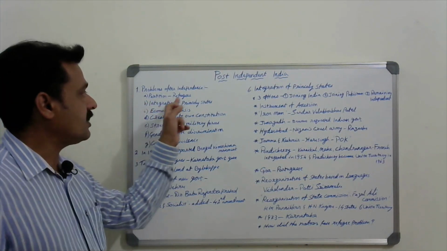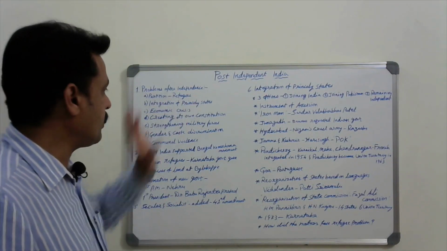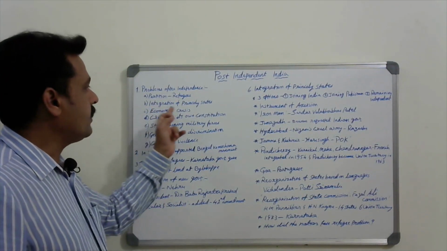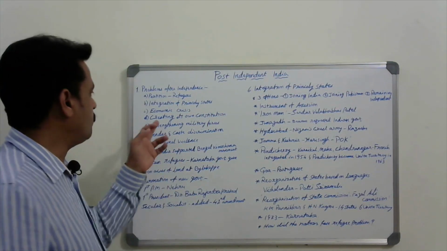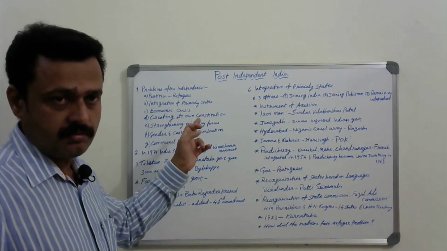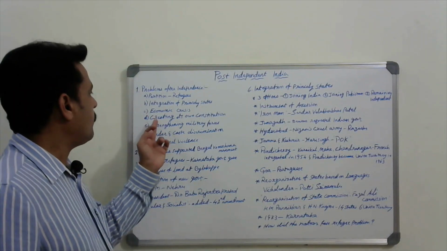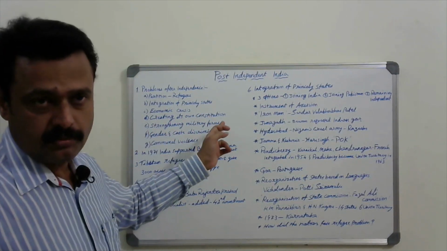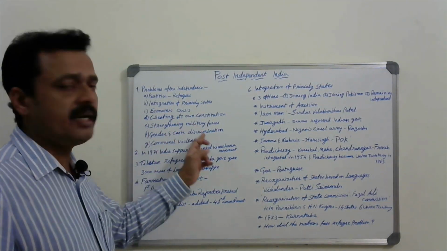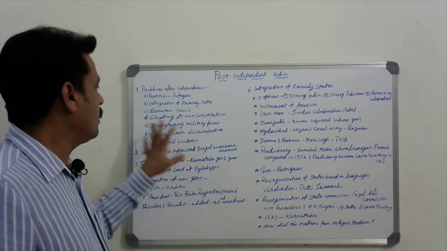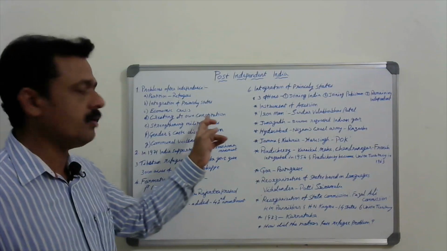Mainly the partition of India. India and Pakistan were divided, and because of that the refugee problem started. Then the integration of princely states, merging all 562 princely states into India. Economic crisis because of the partition; economically, India became very weak. And preparing the Constitution of India was another task. And strengthening military forces, especially to protect our border from enemies.